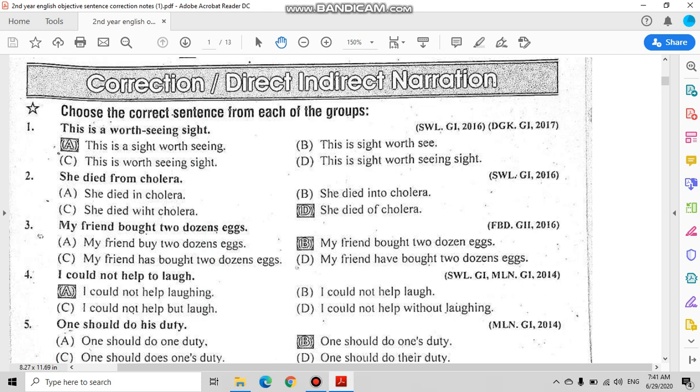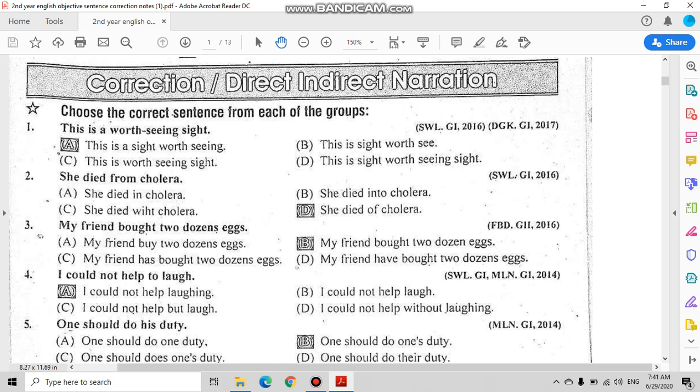This is sight worth see. Now see is a verb and here we need a noun because worth is an adjective. And seeing with ing form is a gerund, that means it is a verb noun. So we need a noun here and see is not a noun. So it is not the correct option.